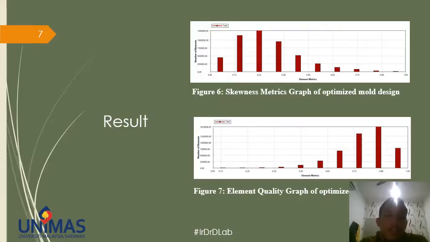The result. The graphs here in figures 6 and 7 show a pattern which shows that the meshing for the simulation is of good quality. Good quality meshing could reduce calculation errors, allow better convergence, and assure high accuracy of the numerical solution from the simulation.